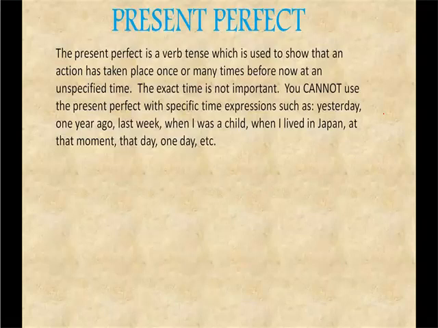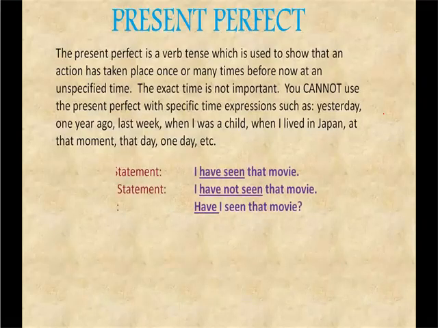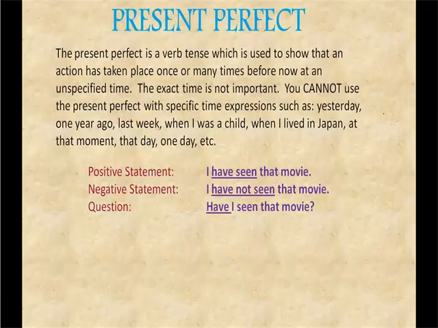So we will see exactly what it denotes. So the positive statement will be I have seen a movie. So for a perfect sentence you will always have the word have. So this have you should keep in mind for a perfect sentence.